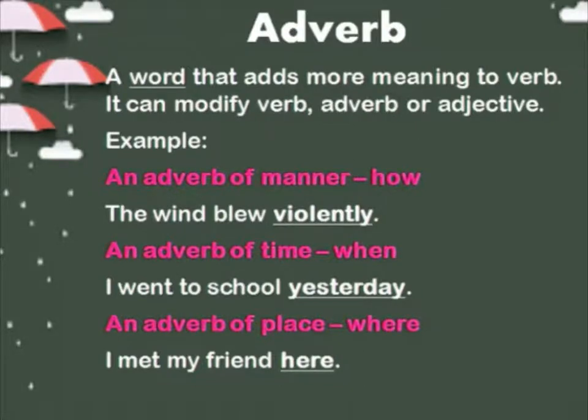Now here we said there are three different types of adverbs. We have an adverb of manner, how. See here, violently, what does it explain? Violently, the wind blew. How did the wind blow? We are asking about the verb. This verb is modified by violently. Violently explains more about how the wind blew. So this is an adverb. It explains more about the verb blew.